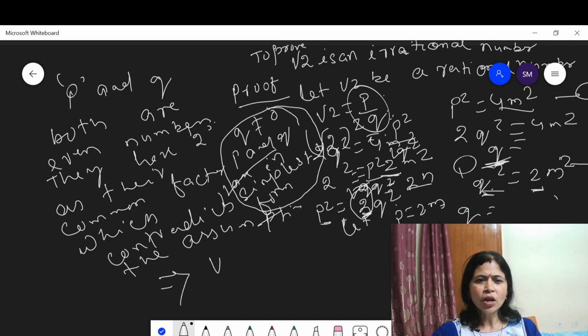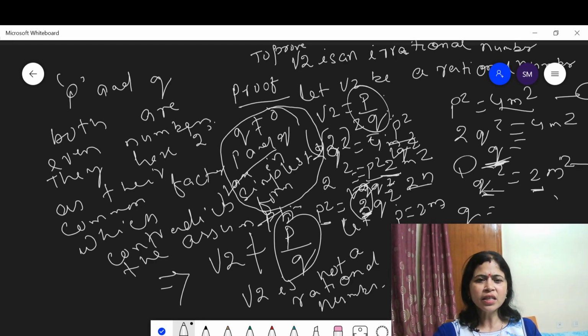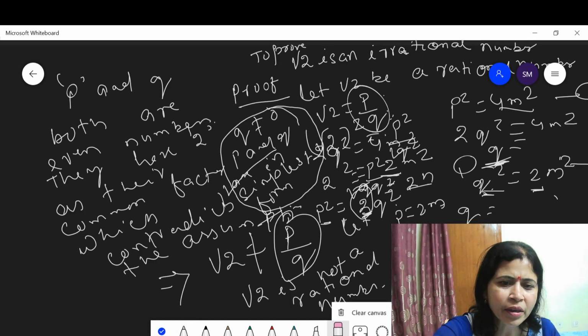This shows that root 2 is not a rational number. We cannot represent root 2 in the form of p by q. This means root 2 is an irrational number. Proved that.